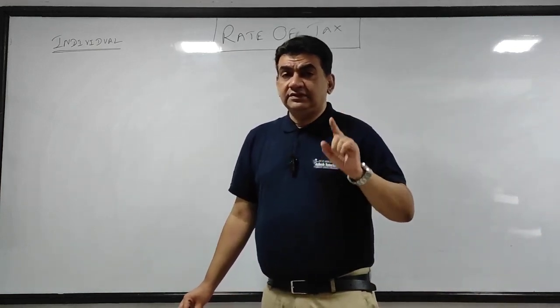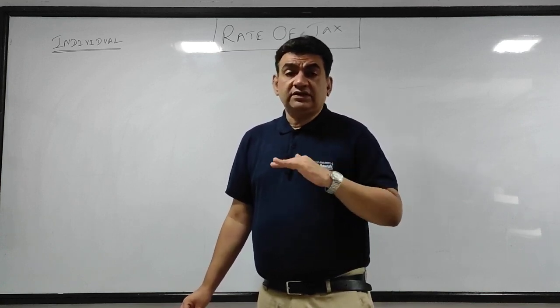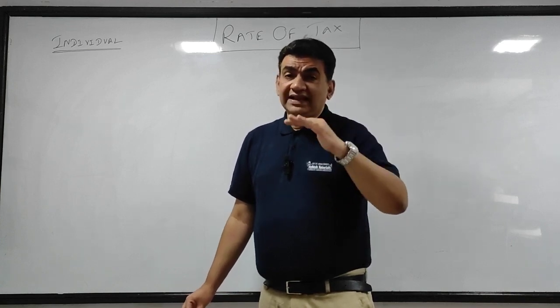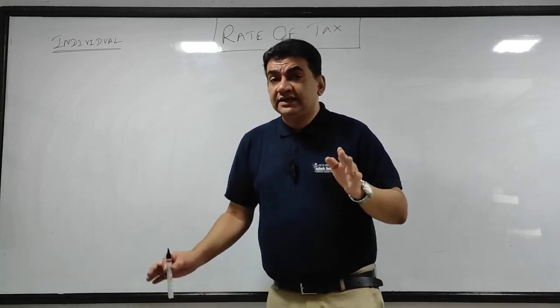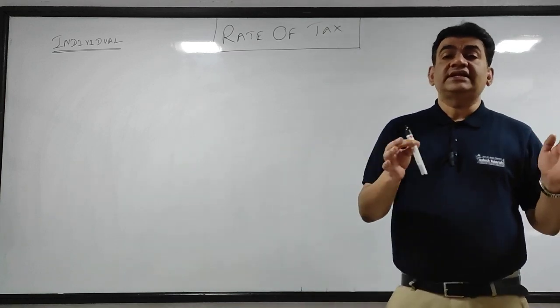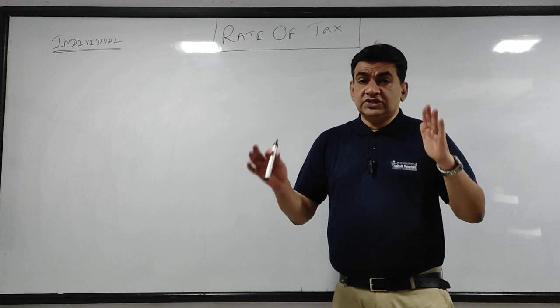Slab means, as we discussed in return of income, up to 2,50,000 there is no income tax. Then there is a slab from 250 to 5 lakhs at this rate, 5 to 10 lakhs at this rate, above 10 lakhs at this rate. Now the slab also varies according to the residential status of the individual and according to the age.